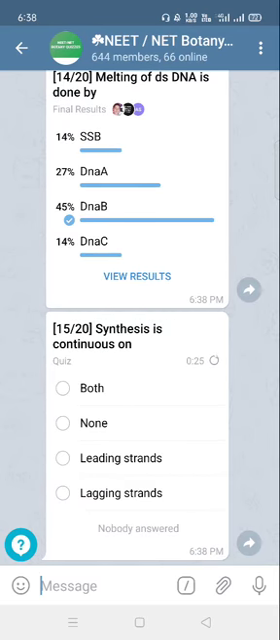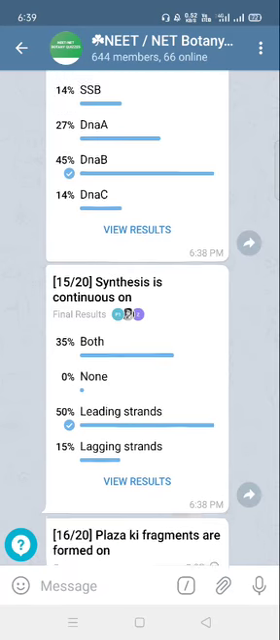Synthesis is continuous on the leading strand. We all know that on the leading strand synthesis is continuous, and on the lagging strand the synthesis of DNA is discontinuous. So overall DNA replication is semi-discontinuous.